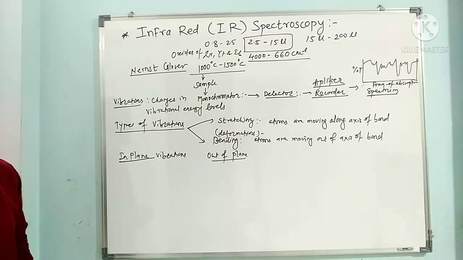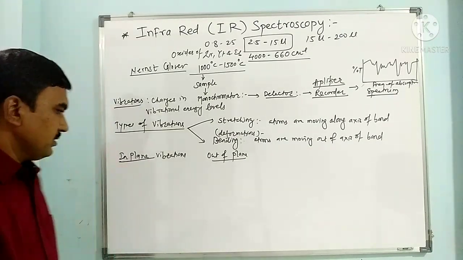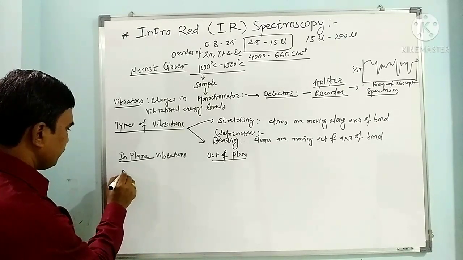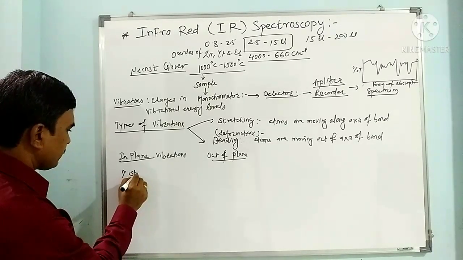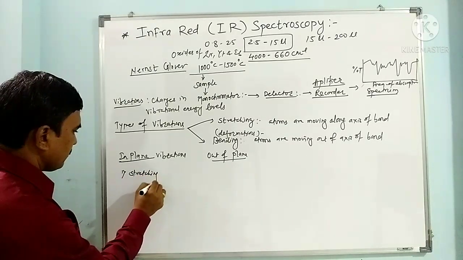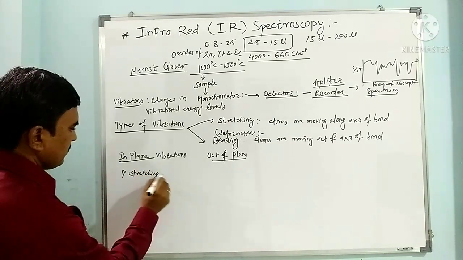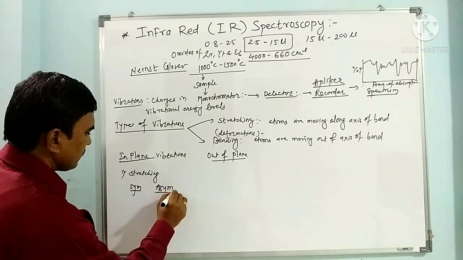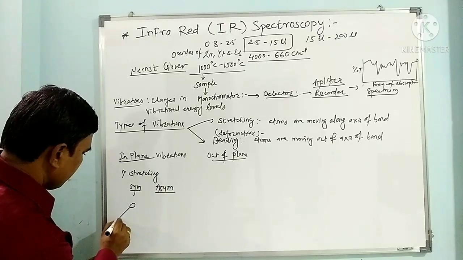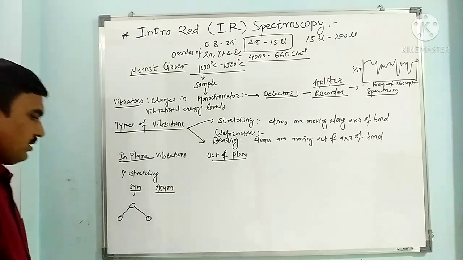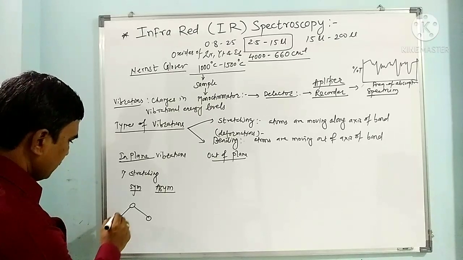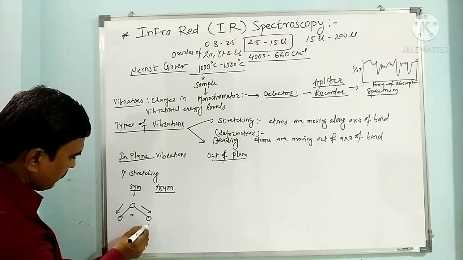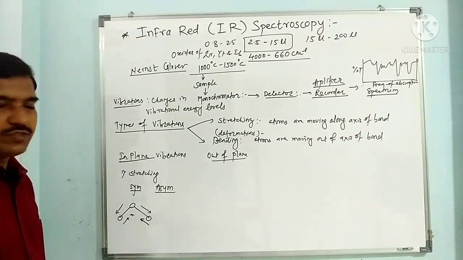Which are the in plane vibrations? If you see the stretching vibration, there is symmetric stretching and asymmetric stretching. In symmetric stretching, suppose this is a non-linear triatomic molecule. Here both bonds are elongated or both bonds get compressed or shortened.